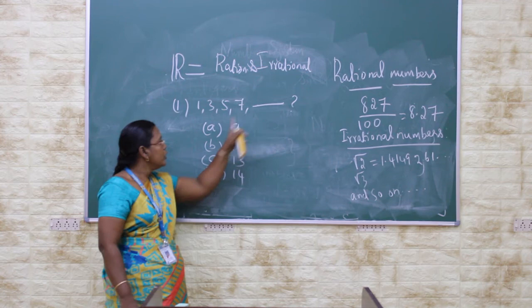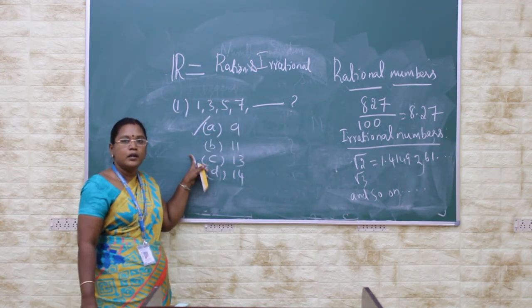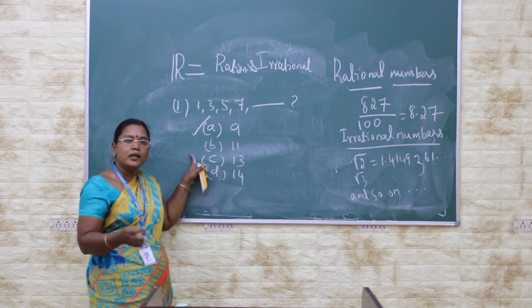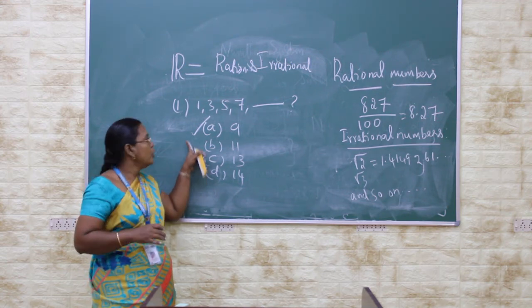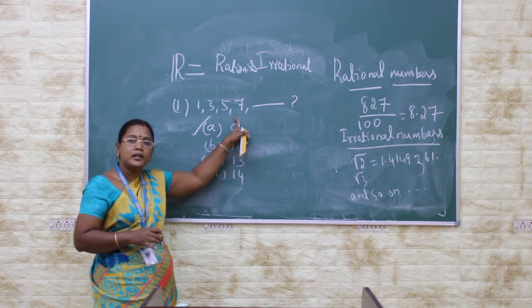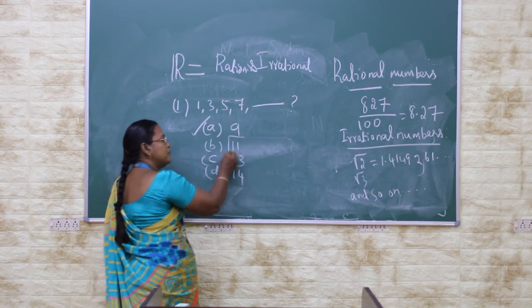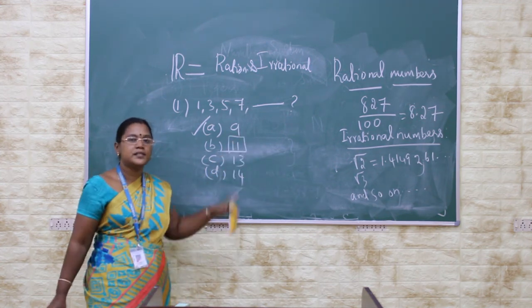Many of you chose the number 9, but this is the wrong one. You may think of them as the beginning of the numbers, but 1, 3, 5, 7 may also be considered a set of prime numbers. So the next number is 11.